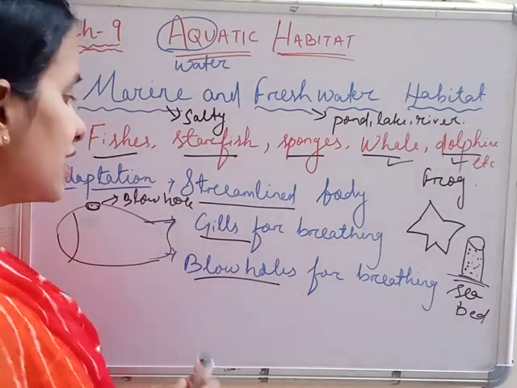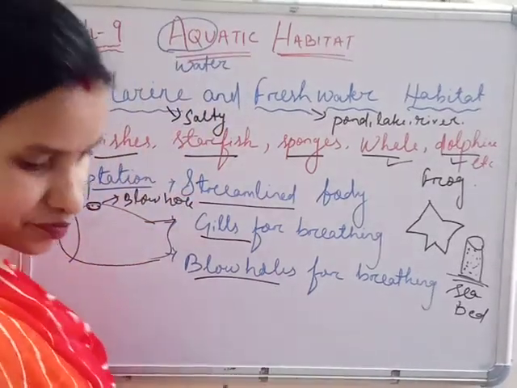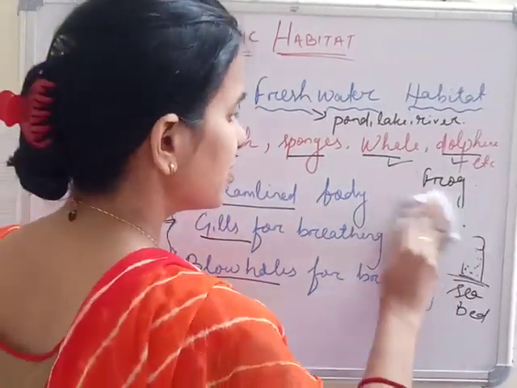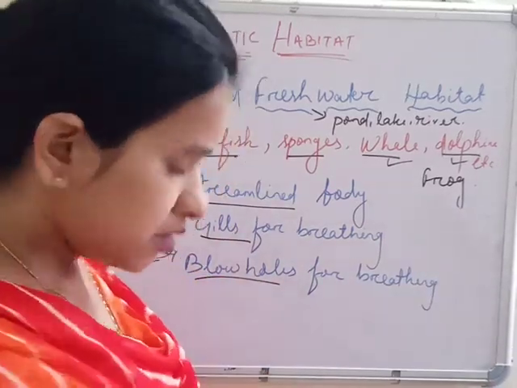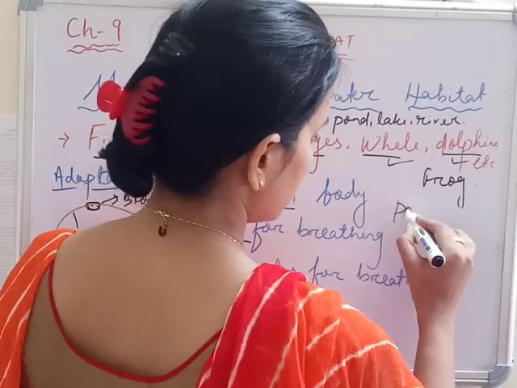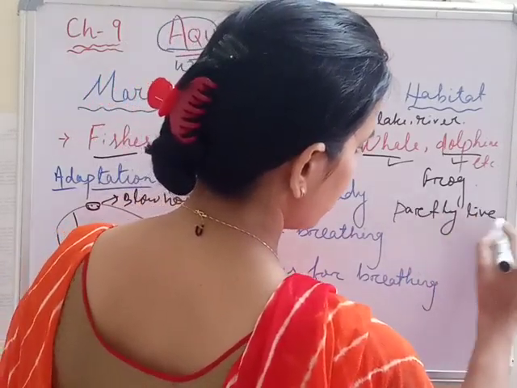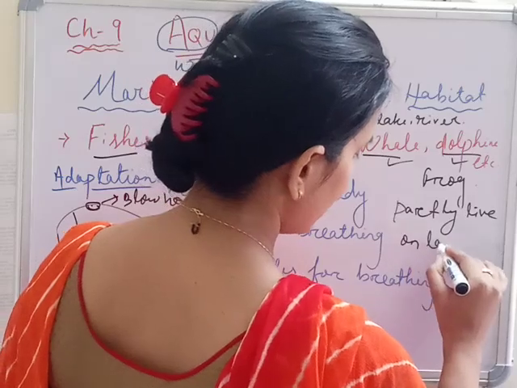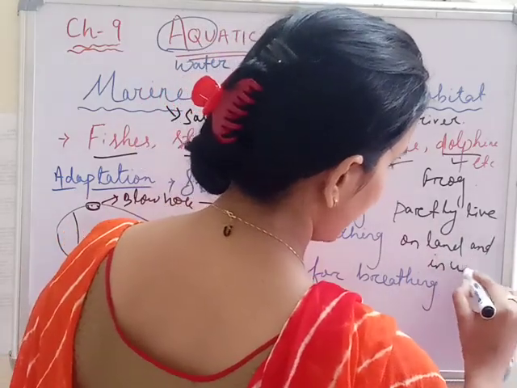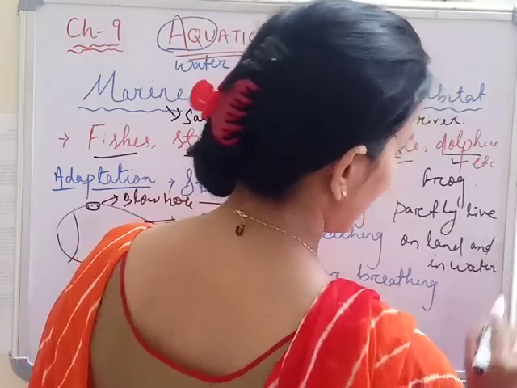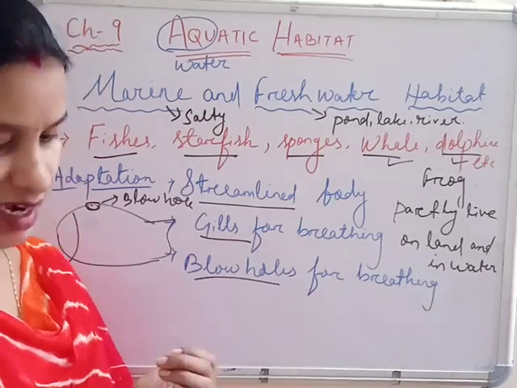Okay, and let's discuss frog. I have given one more example. So frog is partly staying in water and partly on land. Half of its life it lives inside the water and half on land.